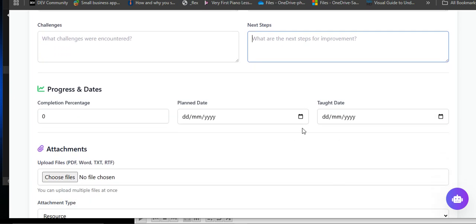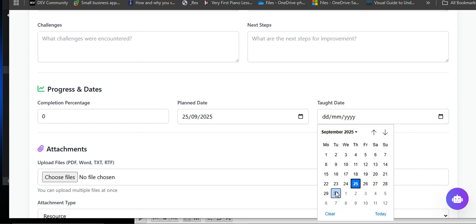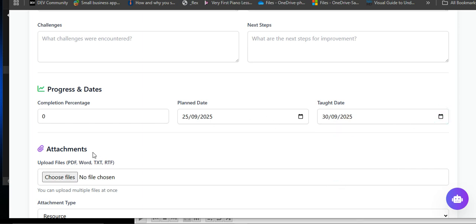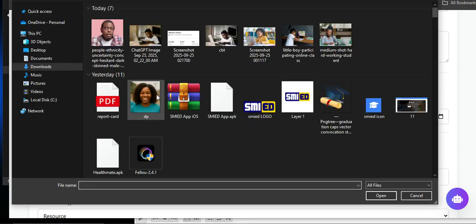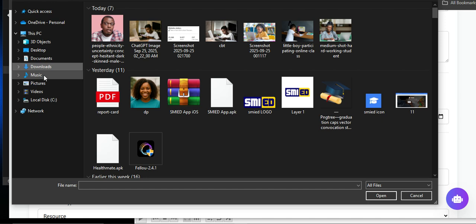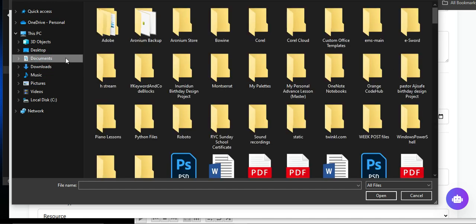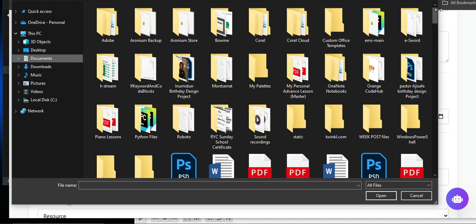So the lesson plan date, that's today's date, or the date you are meant to teach this topic, let's say next week. Then sometimes you might have typed this somewhere, as PDF or Word. You can also upload the file. So it's optional. Let's look for a document we can upload.